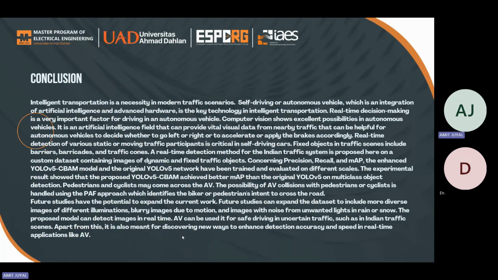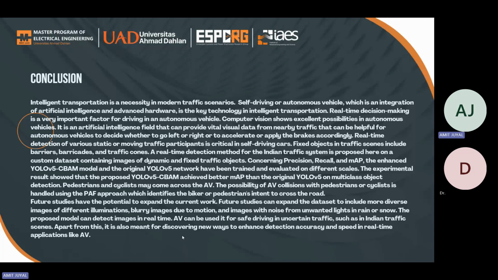Now, the conclusion. In the context of the best result, the mean average precision is the measure used to evaluate the model performance. The proposed YOLO V5 CBAM model achieved good results in object detection in comparison with the other YOLO-based model networks.